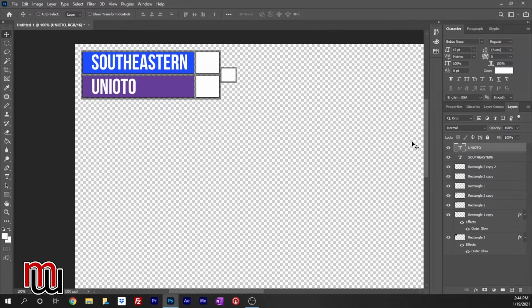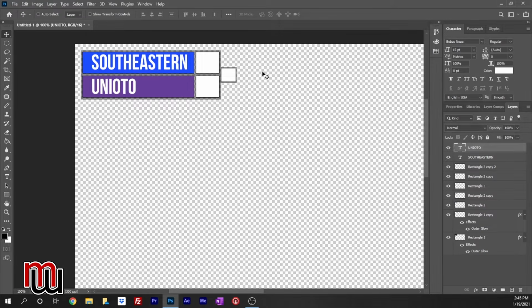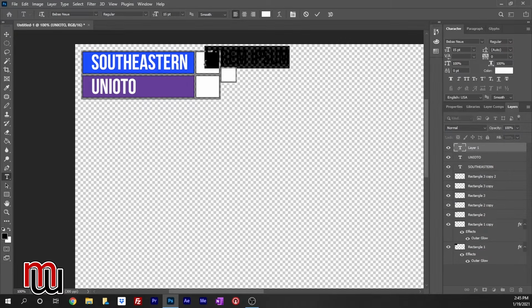So let's go ahead and continue on and change our color to black, because we're going to put our scores and our numbers here and our quarter here. For this, you can change it, type it out differently, or you can create a layer for each one: 1, 2, 3, 4, F for final, H for halftime, or you can just type it in. It's whatever you feel comfortable. Typing is probably the fastest way, and it's less confusing. You don't have as many boxes. So let's start out with zeros.